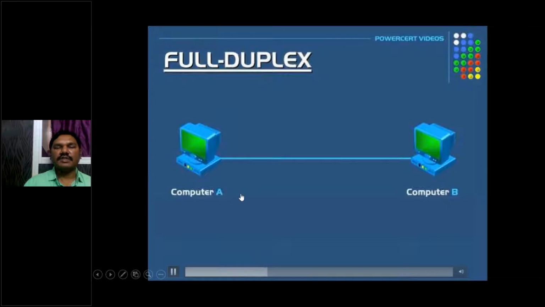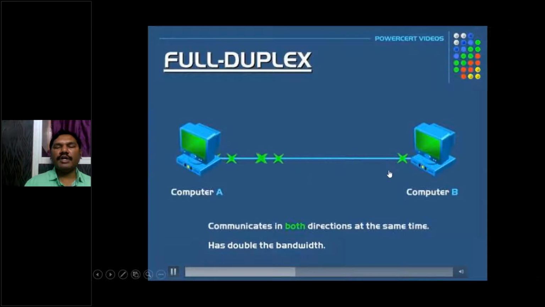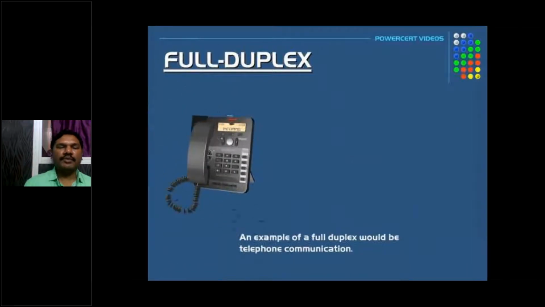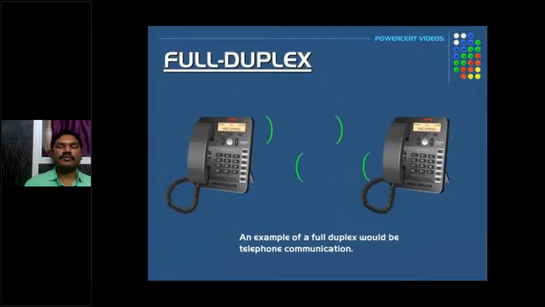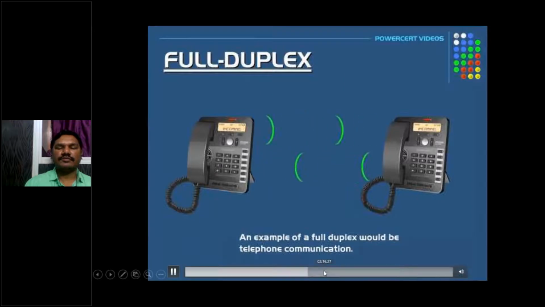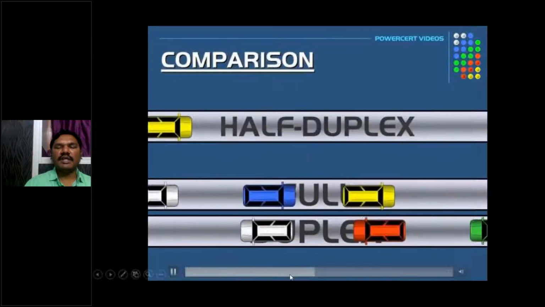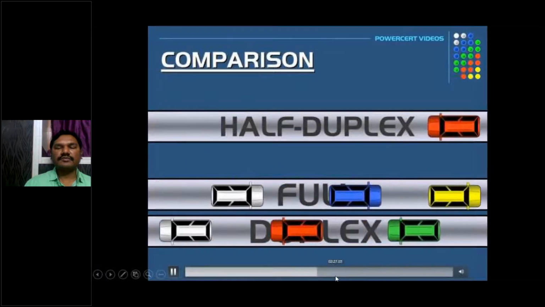Then only the other person talks. But in full duplex, we can see communication in both directions at the same time. Simultaneous data is transmitted from computer to computer, so it has double the bandwidth. Two mobile phones or telephones can transmit simultaneously.